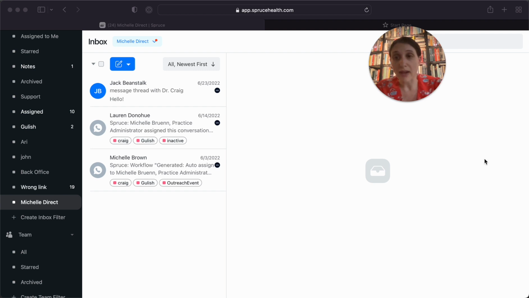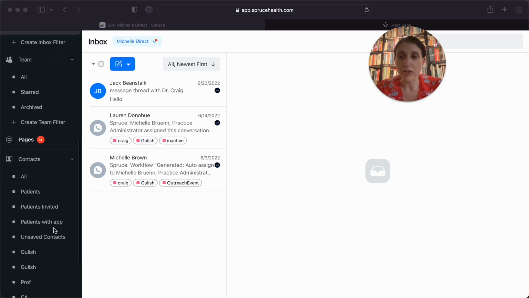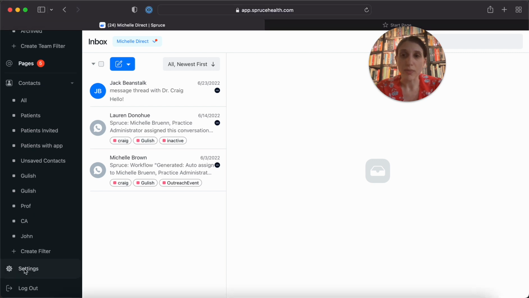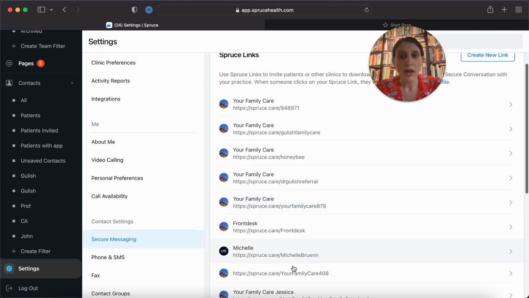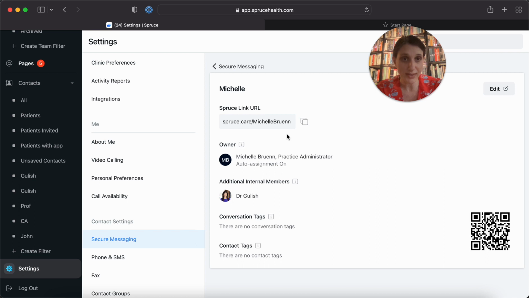Now let's say that Michelle also communicates through a direct Spruce link. So you would be able to go back to settings and go here to secure messaging. And you can set up this Spruce link the same way you set up the direct line. So either by changing the owner or simply by making sure the person covering has the access to this conversation by being an internal member. So in either case, if auto assignment is on, the filter that you made that shows conversations assigned to Michelle is going to include these.